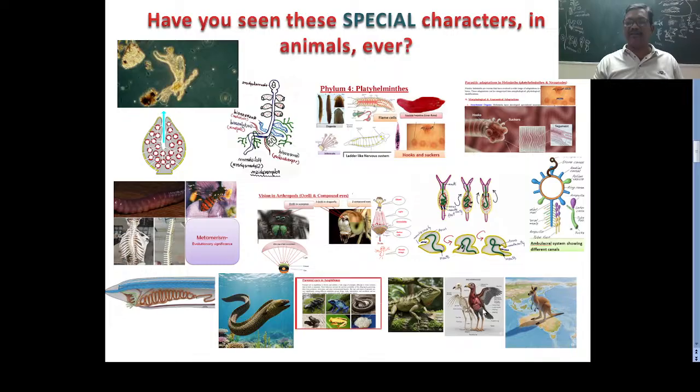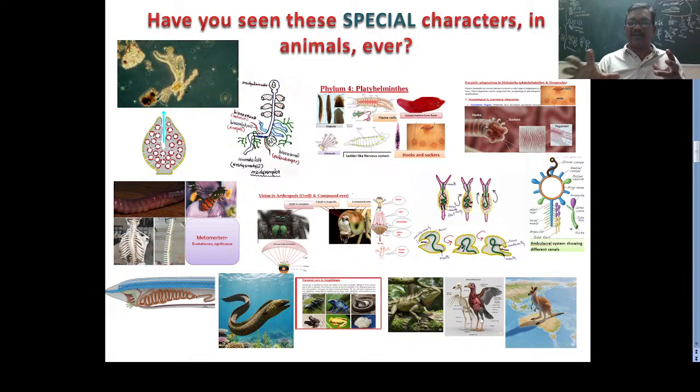Then we come to the birds. Birds are the new organisms. The ancestors of these birds are dinosaurs. Actually, what are the special characters of birds? Because they are flying in the sky. What special adaptations take place in these birds?